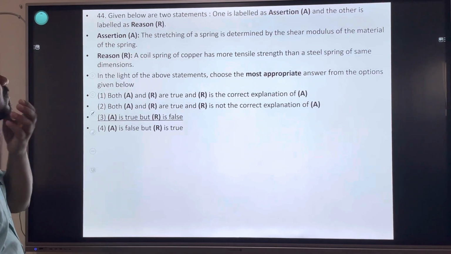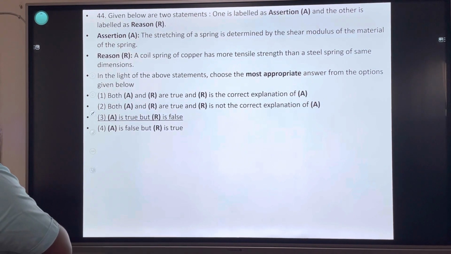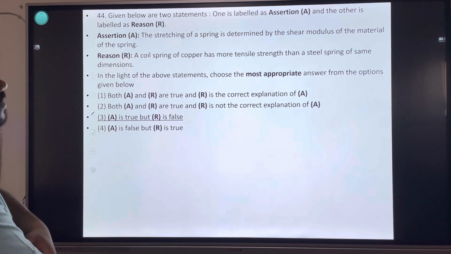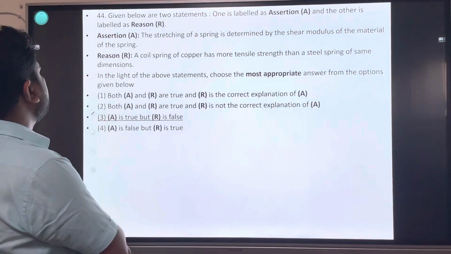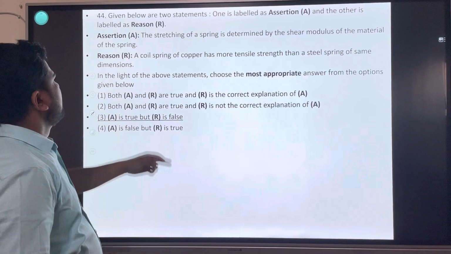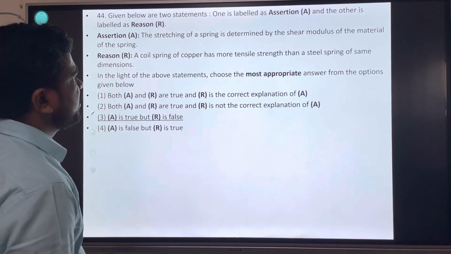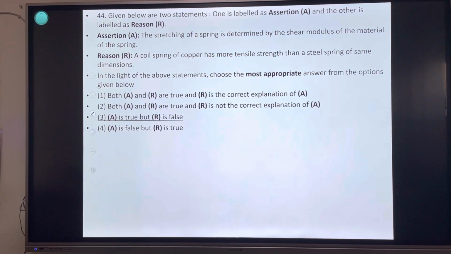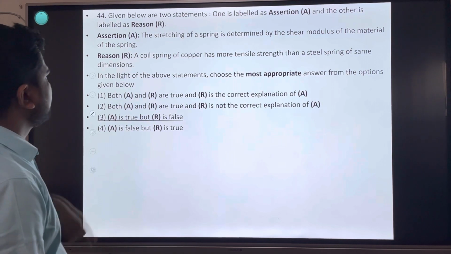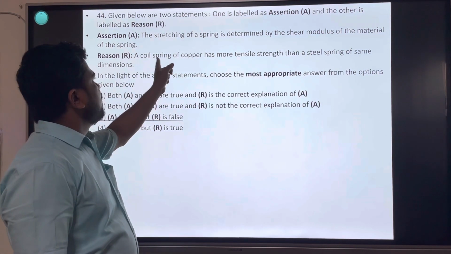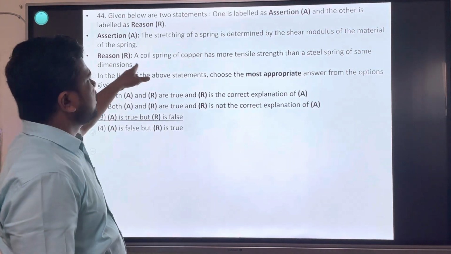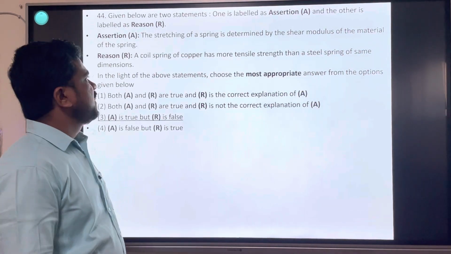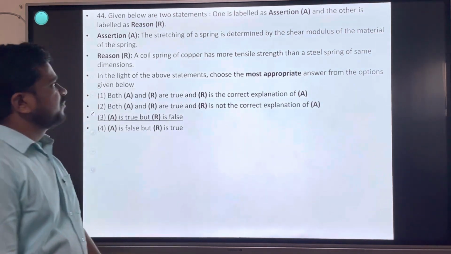Given below two statements, one is labeled as assertion and other is labeled as a reason. Stretching of a spring is determined by the shear modulus of the material of the spring. Yes, correct. Coil spring of copper has more tensile strength than the steel spring, same dimensions. Also, coil spring of copper has same dimensions बोलता है नहीं, less dimensions copper का. Okay.